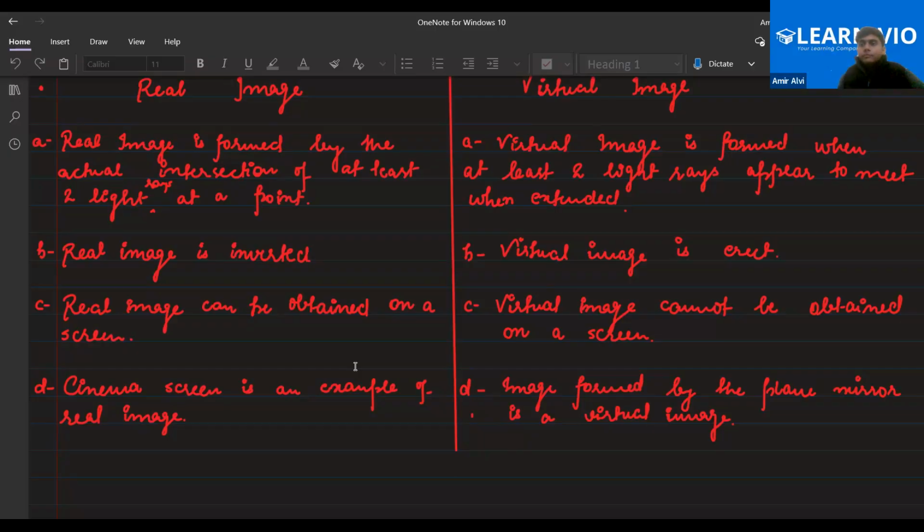Clear? Good. Next, the image formed by the plane mirror is a virtual image. So the image that we see in the plane mirror is nothing but a virtual image. Is that clear to all of you? Any doubt so far to anyone? That's great. So this was all about the real image and the virtual image. Hope it's clear to all of you.